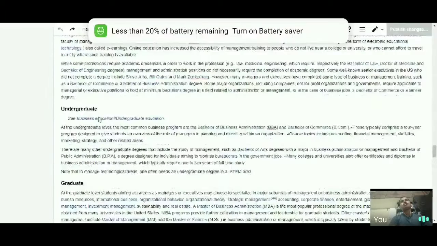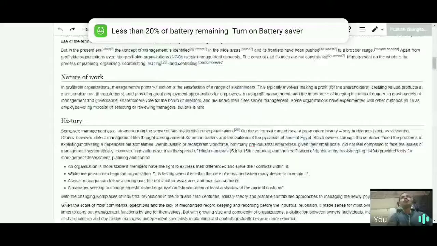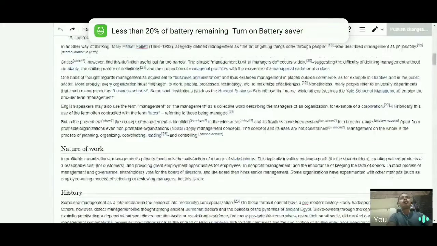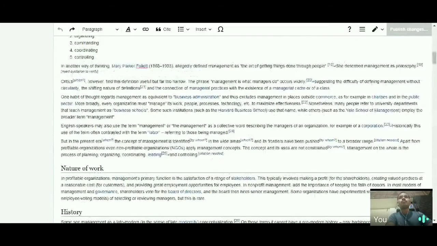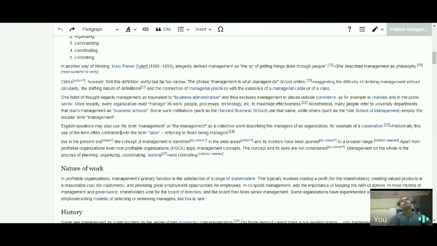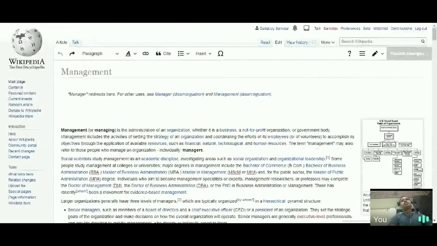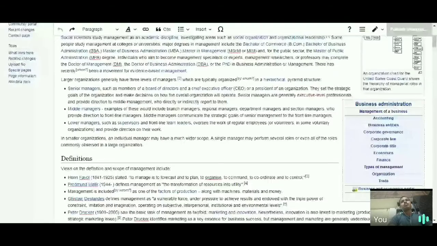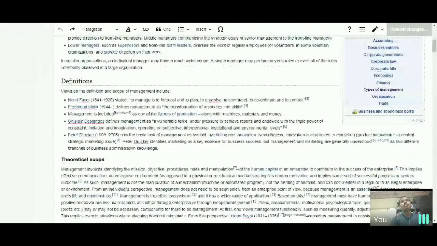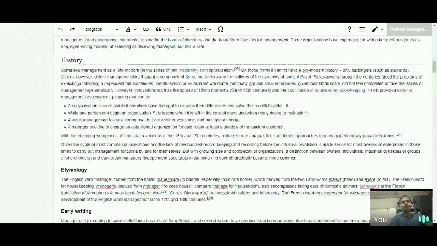If I enter my reference before 24, then 24 will turn into 25 and your reference will be listed as per the sequence in which the references appear in the Wikipedia article.